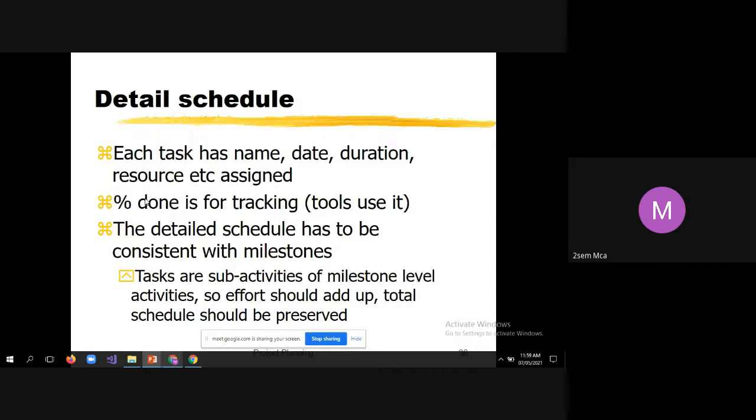So you see, students, there will be no major changes. Once you prepare the overall schedule, there will not be many changes inside that. But it is not the same case with the detailed schedule. As the project progresses, the detailed schedule will keep evolving. That's the one difference between overall schedule and detailed schedule that you need to understand.